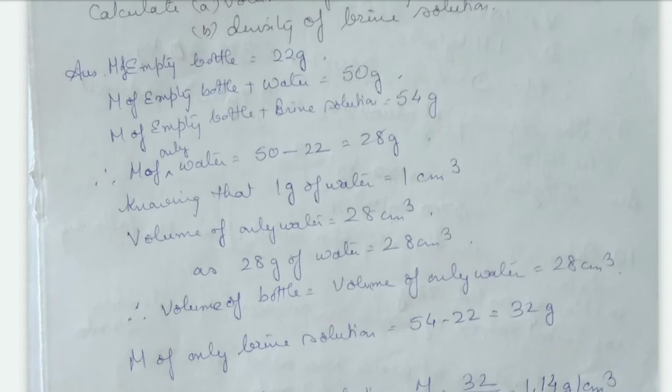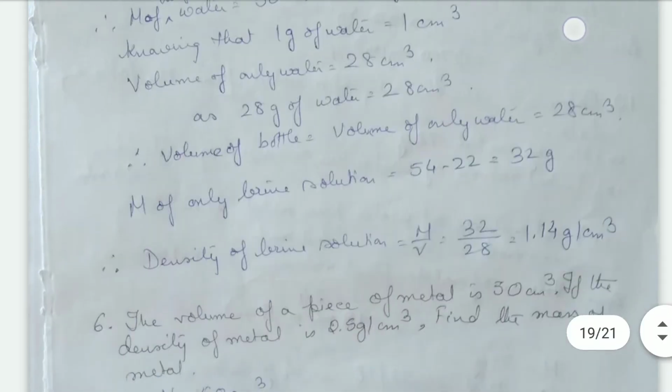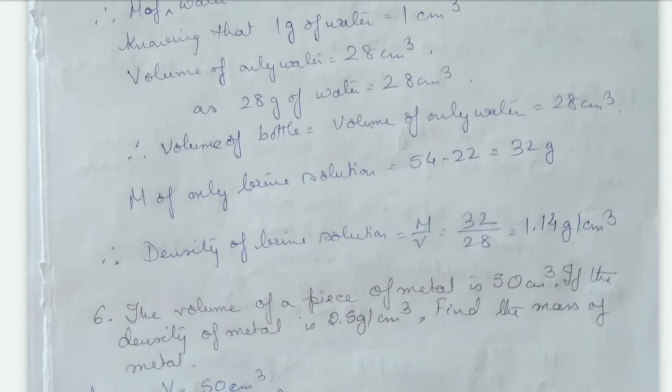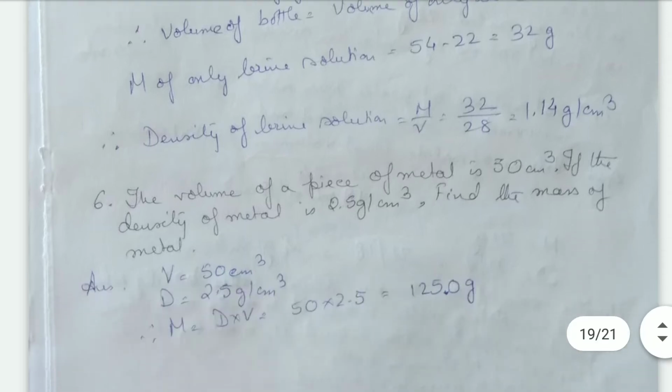Now mass of only brine solution, that is 54 minus 22, that is 32 grams. Okay, so density of brine solution will be mass by volume, that will become 32 grams by 28, that is 1.14 grams per centimeter cube.